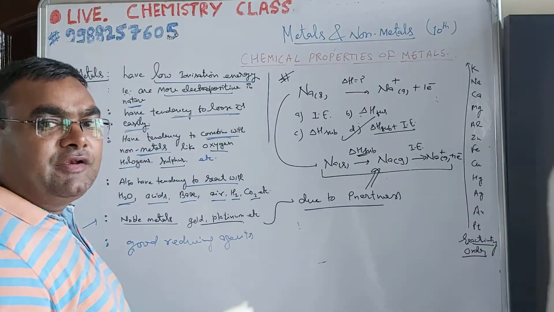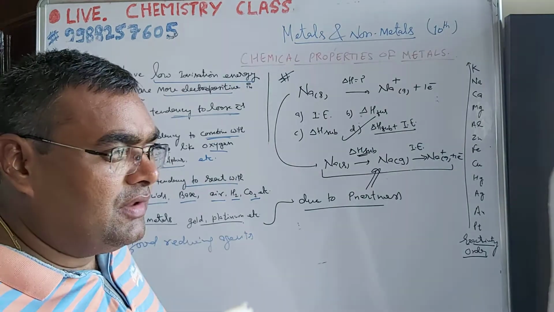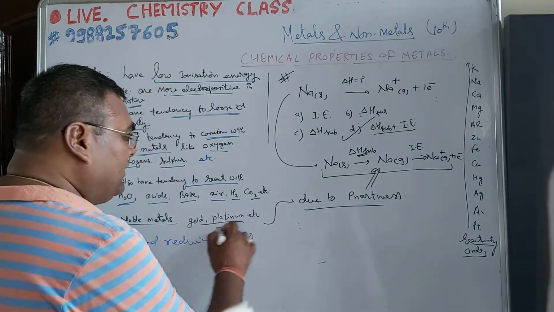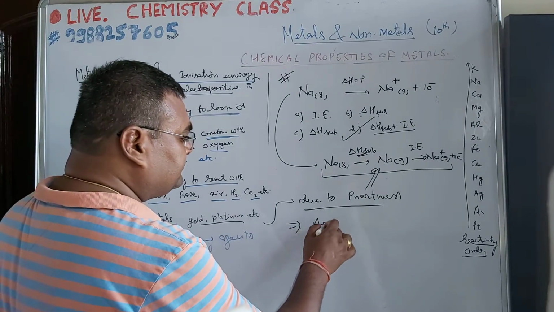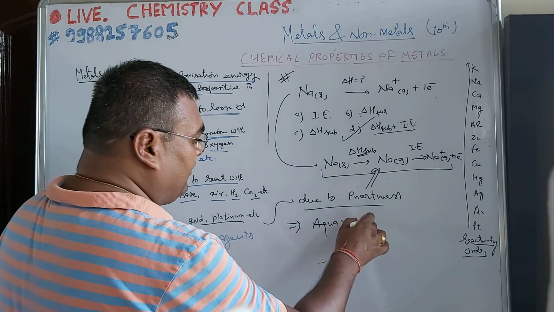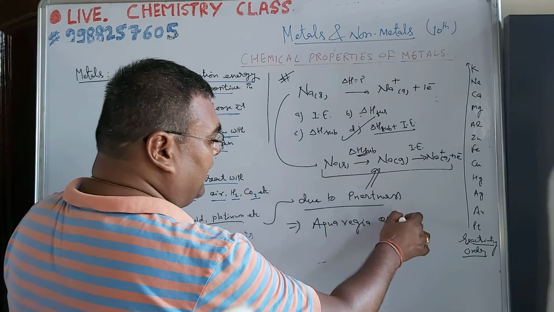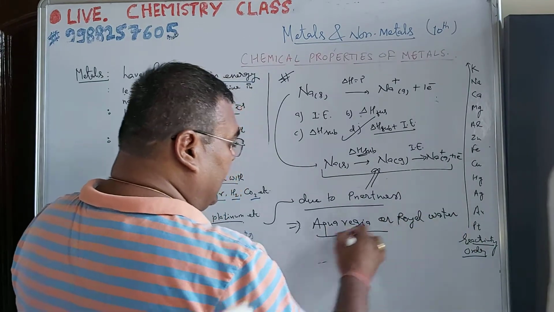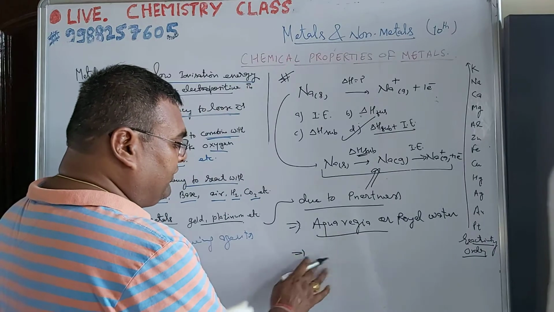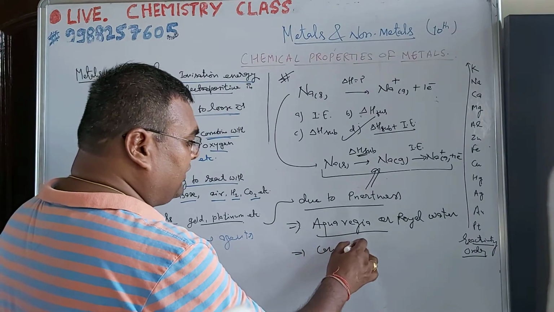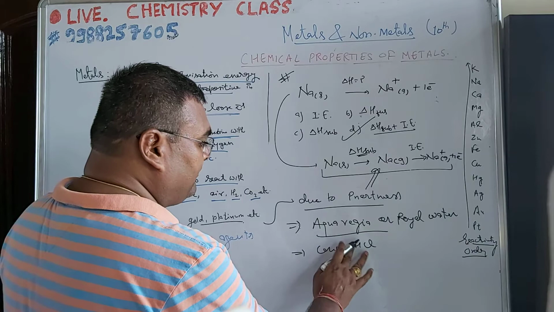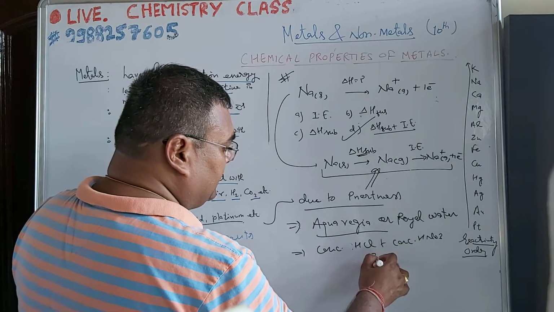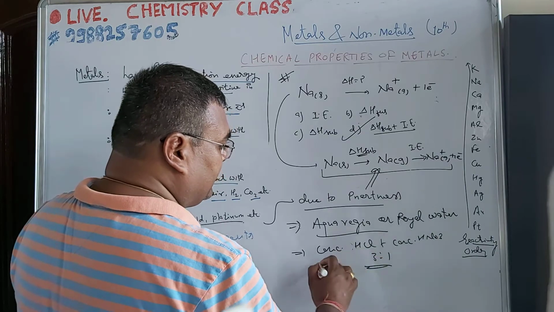Their electrons are very tightly held and closely packed. They can't lose their electrons. But all these can be reacted with aqua regia. It is also known as royal water. Aqua regia, basically it's a mixture of concentrated HCl and concentrated HNO3 in 3:1 ratio.